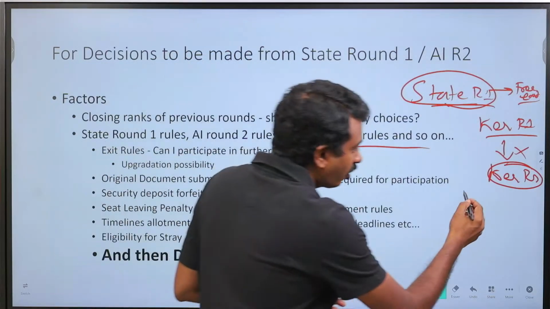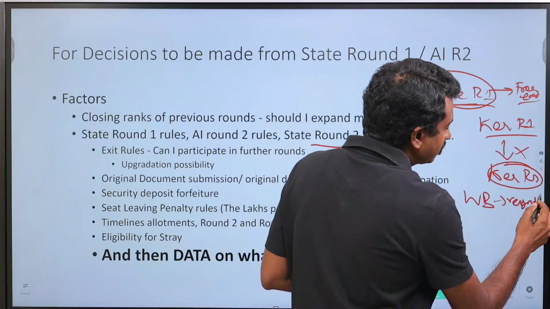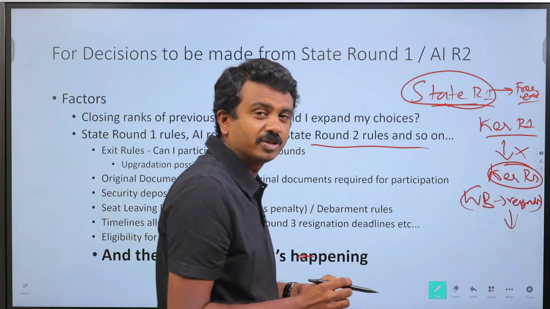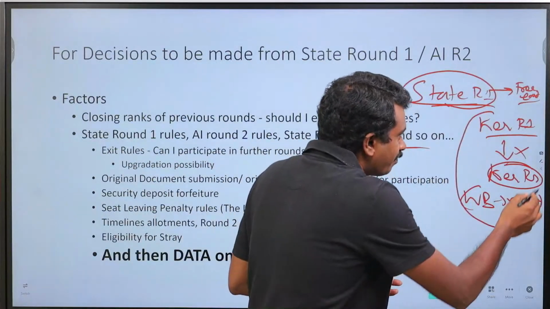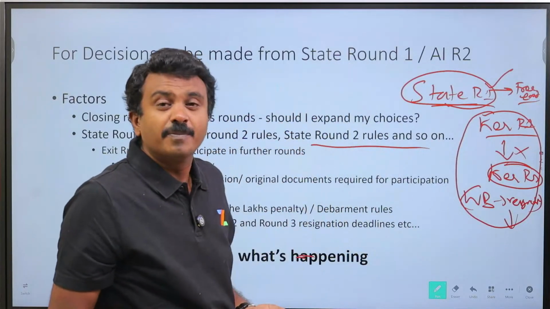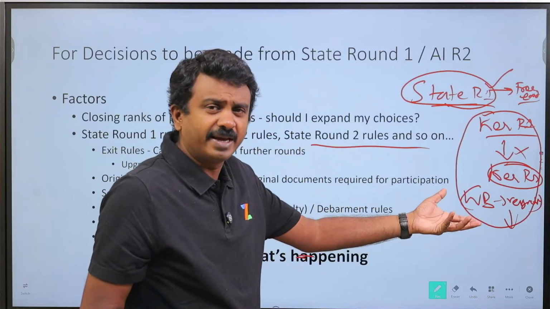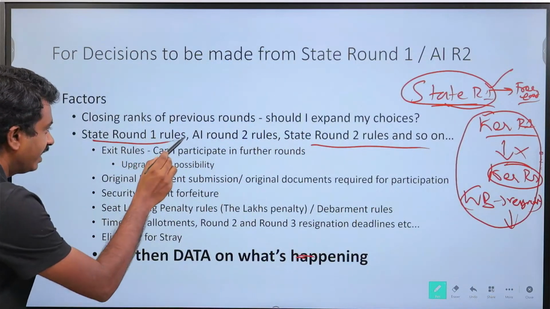certain West Bengal on resignation, not on non-joining, but after joining and resigning, you will not be able to go to the next round. Uttar Pradesh has an impact in trial eligibility. So these impacts start from round 1 for states. For many of the states, it's free exit, but for some of the states, there are complicated rules over here. So that part we will need to start understanding.